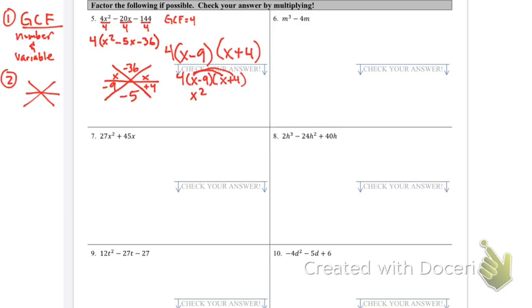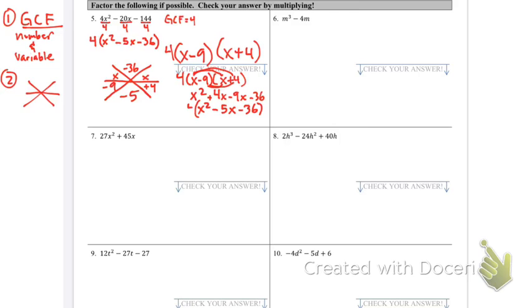X times 4 is positive 4x. Negative 9 times x is negative 9x. Negative 9 times 4 is negative 36. Combine like terms, so we got x squared minus 5x minus 36.